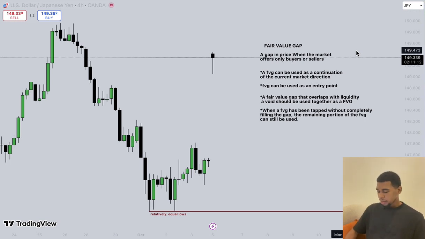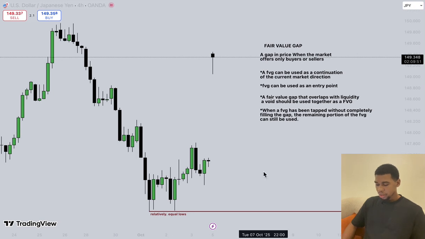Now, the way the market moves, right? The market is seeking just two things: liquidity and inefficiency, right? Inefficiency in the sense that only one side of the market is being offered. So the market tries to balance price by offering both buyers and sellers in the market. Okay, so let's jump into it very quick.